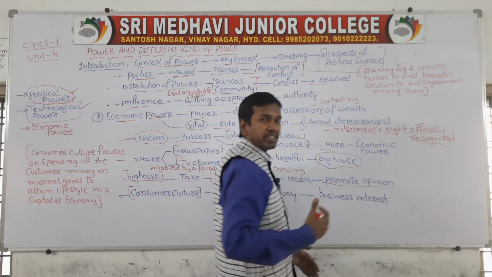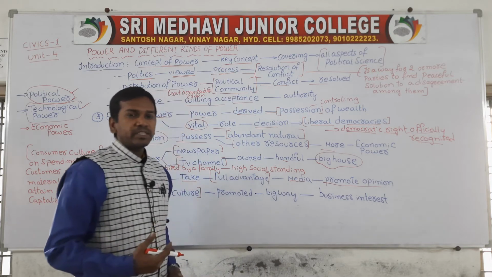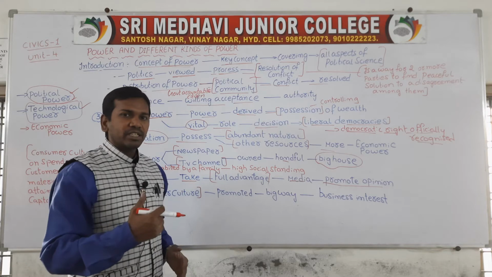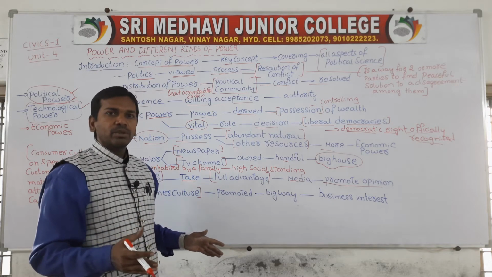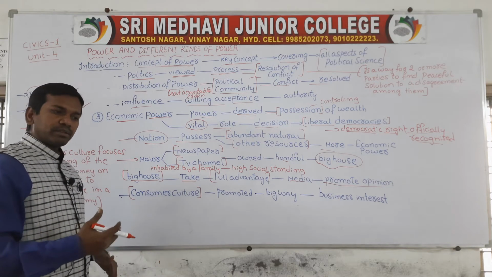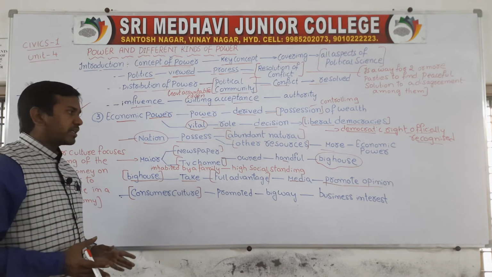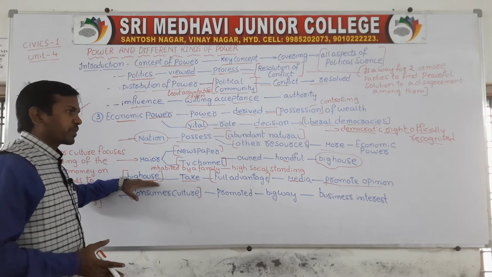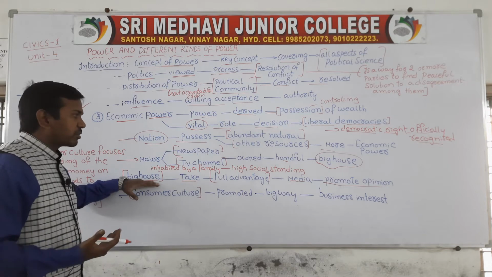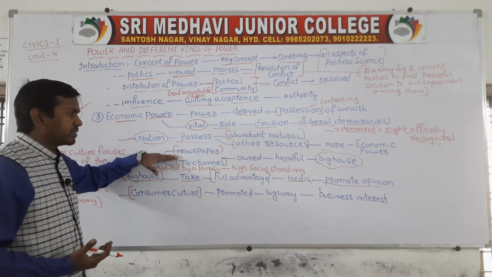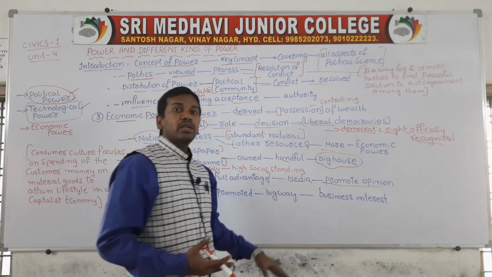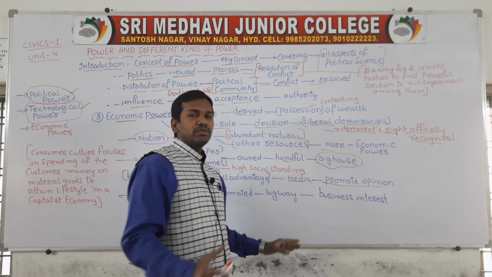Whatever opinion they have, to promote it they will take the support of media and news channels, which will guide and motivate the people. Whatever personal opinion the big houses want to spread, they can do so with the support of newspapers and TV channels. So the big houses take full advantage of media and promote their opinion among the people. This is one point.